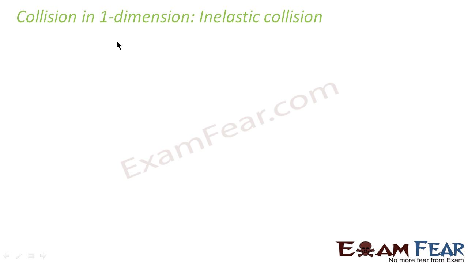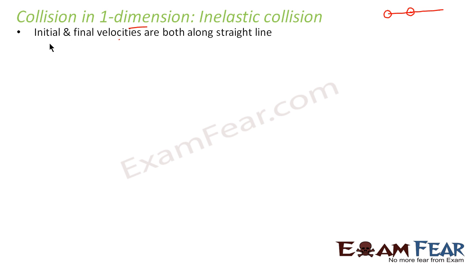What do I mean when I say one dimension? It means that the two bodies which are colliding will collide along a straight line, right? And even after collision, they will move along a straight line. So that is what is meant by collision in one dimension. That is, the initial and final velocities are both along a straight line. Initial and final means before collision and after collision, the objects will be moving along a straight line.